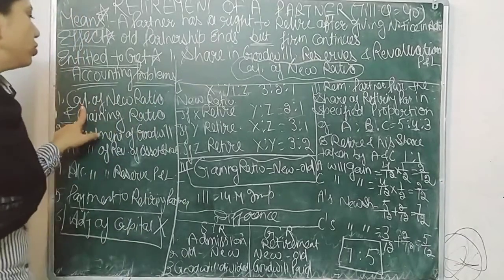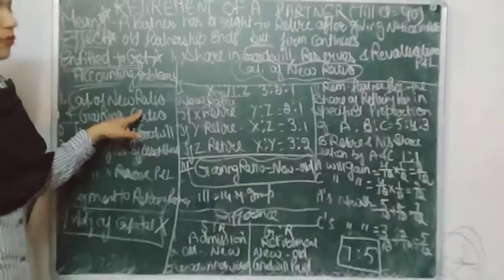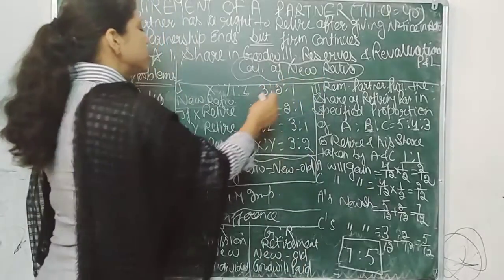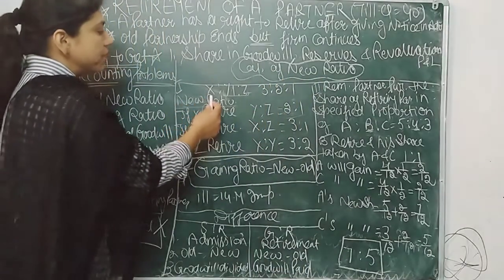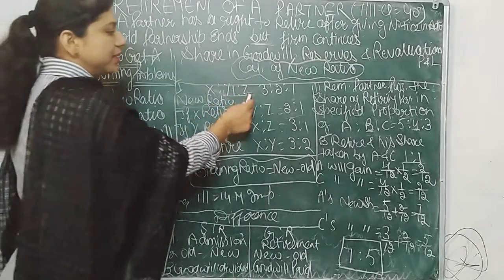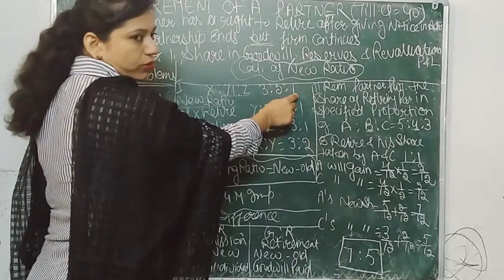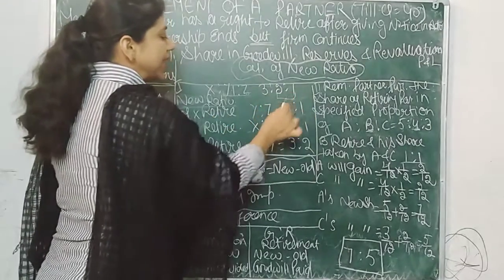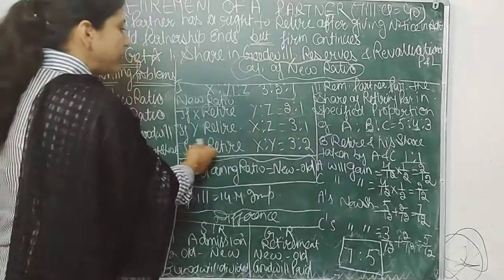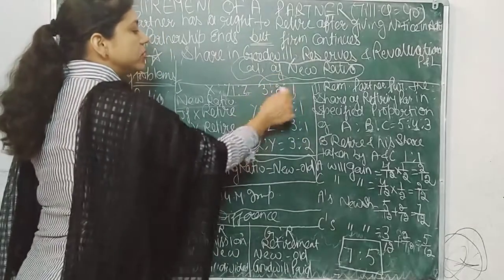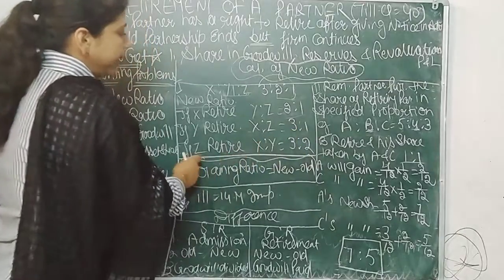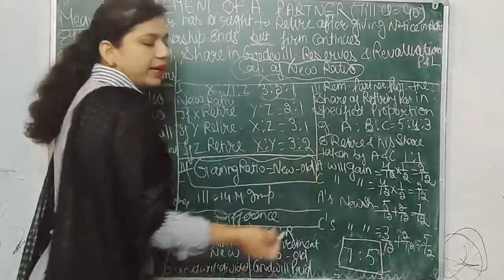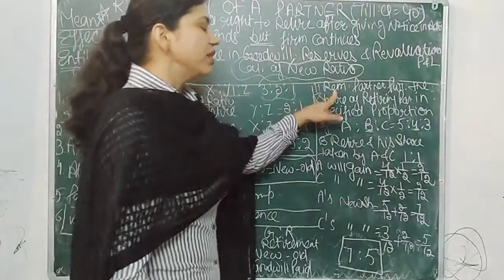Now, as I told you, the first problem is calculation of new ratio. So, how can we calculate the new ratio? In the first case, for example, there are three partners X, Y and Z. Their old ratio is 3:2:1. If X retires, the new ratio will become Y and Z, that is 2:1. If Y retires, then the new ratio will become 3:1 between X and Z. And if Z retires, then the new ratio will become 3:2 between X and Y. It's quite simple.